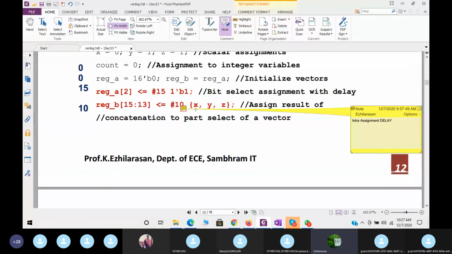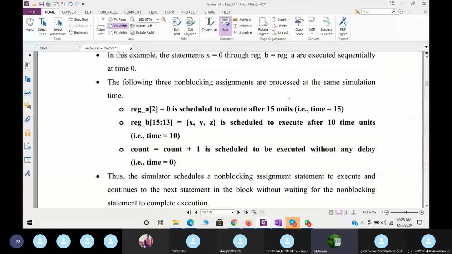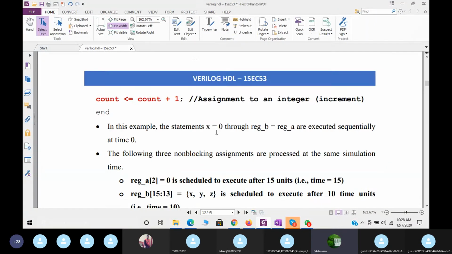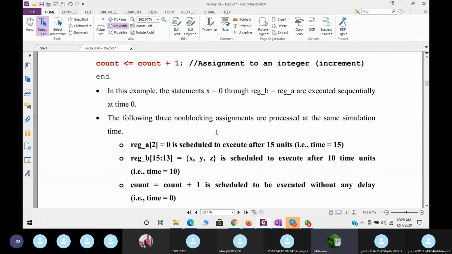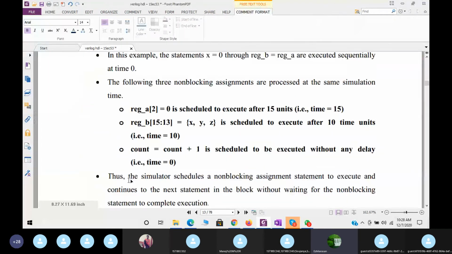Now, in this first one, register_A of 2 will be assigned 1. When will it be assigned? It is scheduled to execute after 15 units. That is why I said that. Next, this one will be executed after 10 units. Then the last statement, count <= count + 1, will be executed with 0 delay. This will be at time 0 actually.